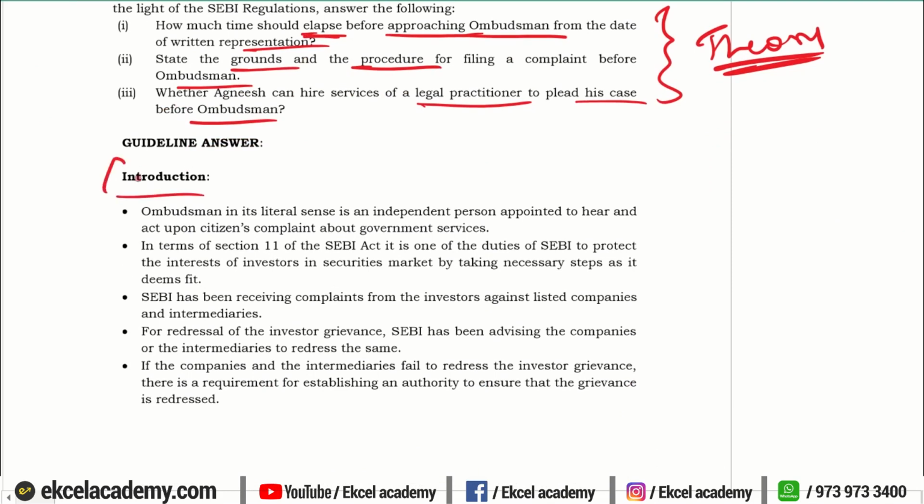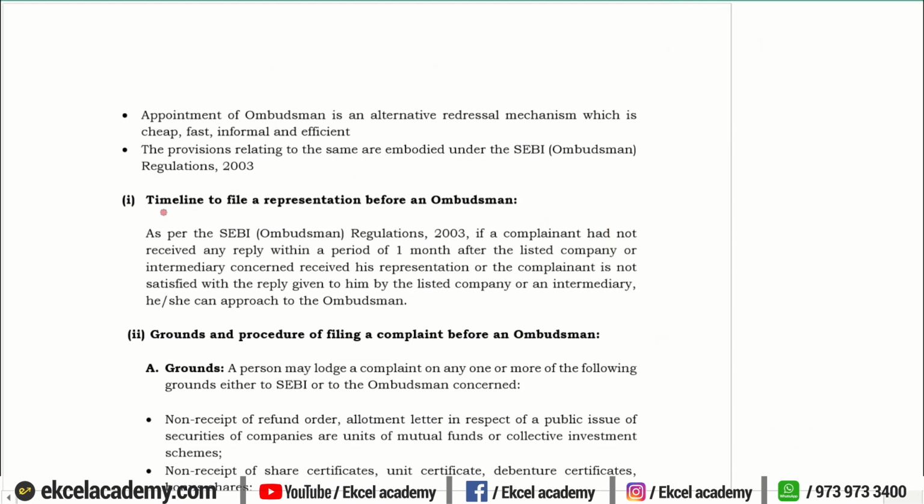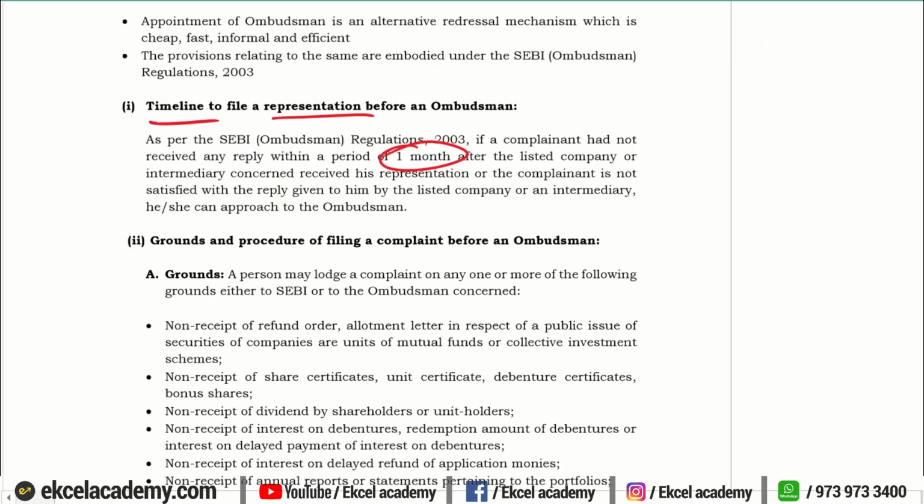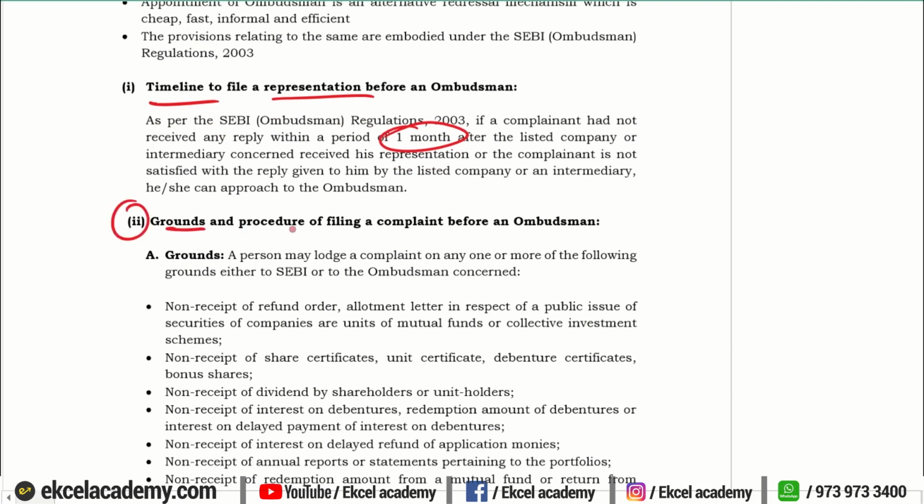Because it is an 8-mark question, we have to tell them in brief who is an ombudsman, who is appointed, what are the provisions under which we have appointed or established the ombudsman, what are the objectives, what is the need for establishment of an ombudsman. After that, we will talk about the timeline to file a representation, that is within a period of 1 month.